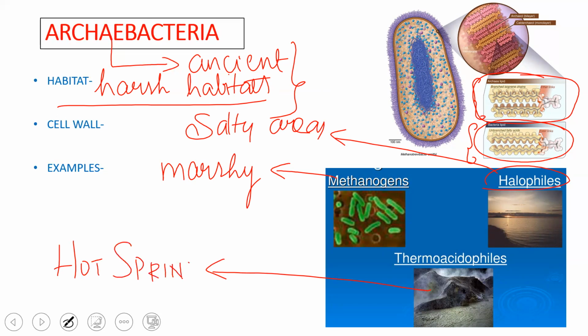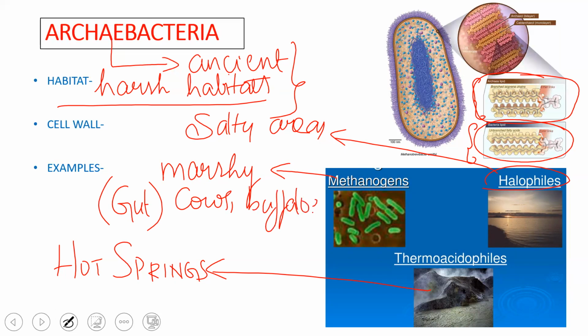Altogether, methanogens, halophiles, and thermoacidophiles are called extremophiles. Methanogens are not only present in marshy areas, they are also present in the gut, the alimentary canal, of animals like cows and buffaloes, the domestic animals, where they help during digestion.